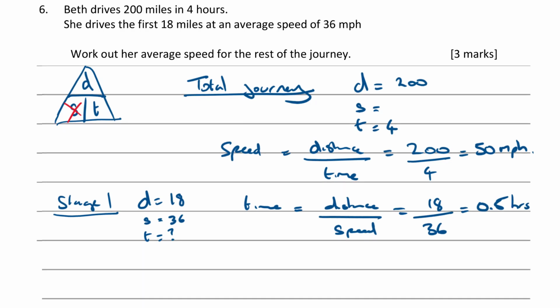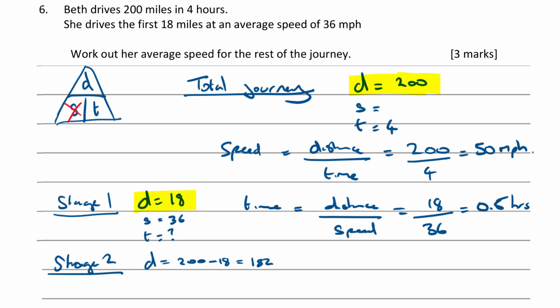So then stage 2 of the journey, what do we know about this stage? We know the total distance travelled was 200, and we know that the distance travelled in stage 1 was 18. So the distance travelled in stage 2 is going to be 200 minus 18, which is 182 miles.